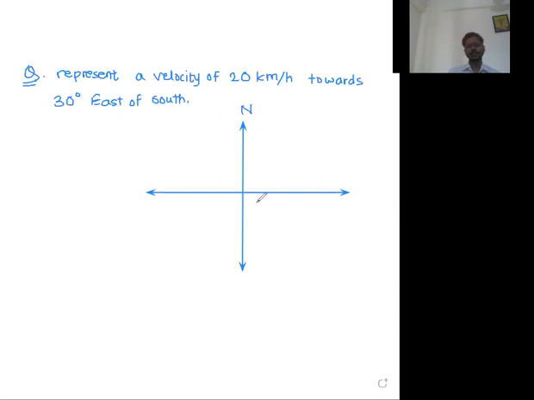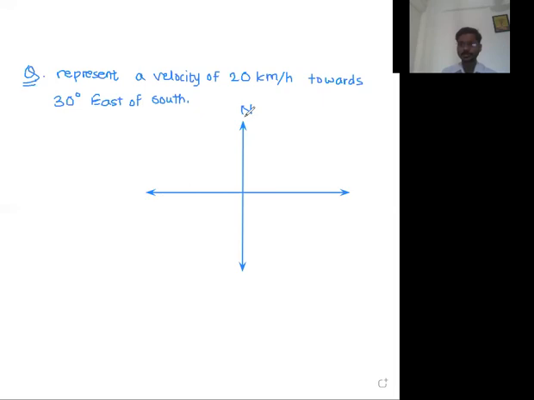Now once you decide the north direction, automatically other directions get specified. How to decide the north direction is definitely up to us. Generally everyone takes this direction as north, so we will also take this direction as north. Now remember one statement.